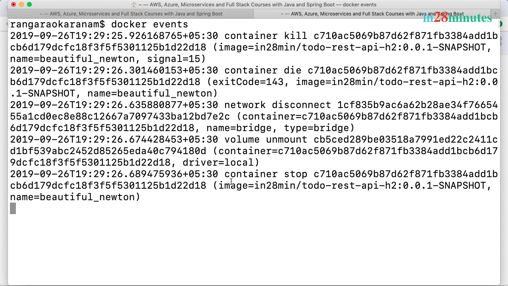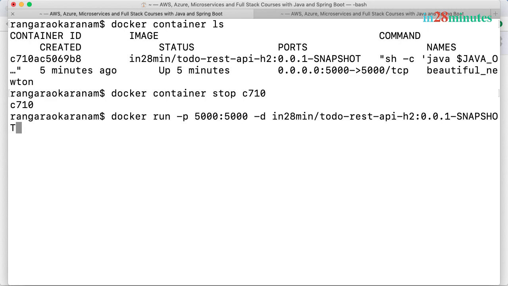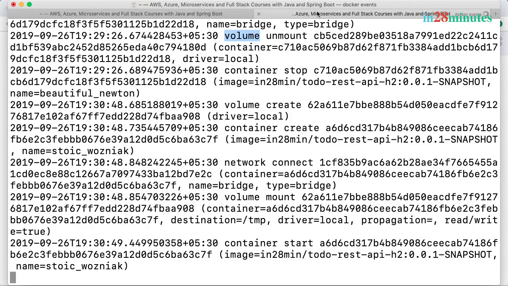You can see that this container is now being stopped. You can see that this container has disconnected from the network. You can see that this volume is unmounted. We'll talk about volumes a little later. Now, let's try and launch another container. So I'll launch the same image that we used earlier, -p 5000:5000 -d in detached mode, and let's launch it. And over here, let's go to the events, and you can see that a lot more events are happening.